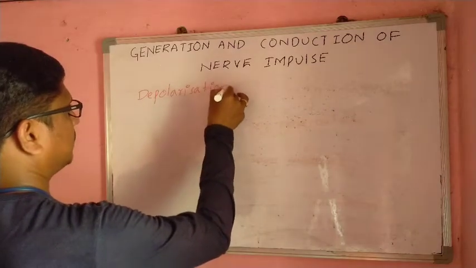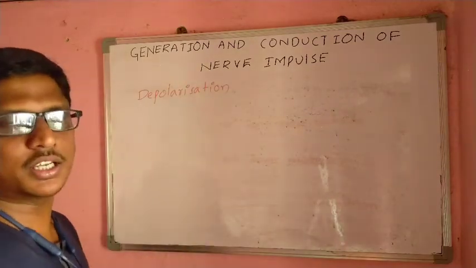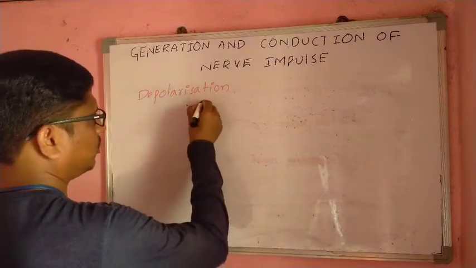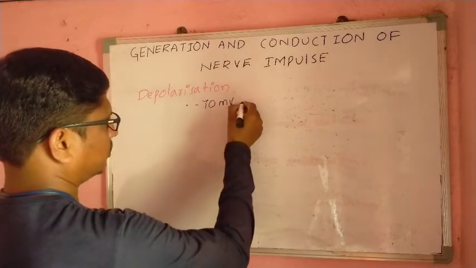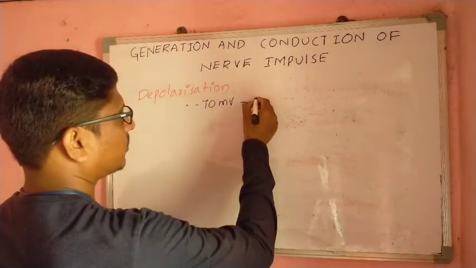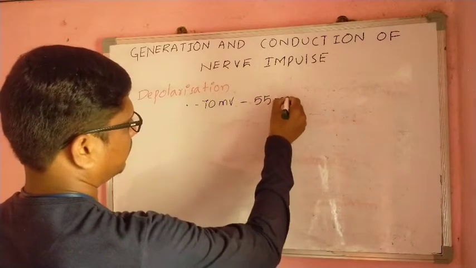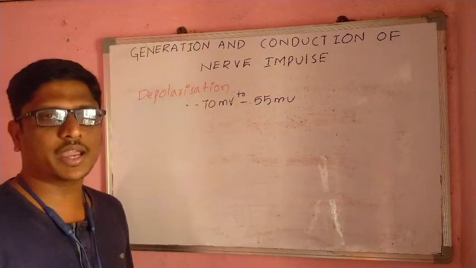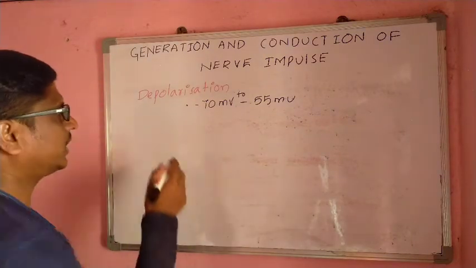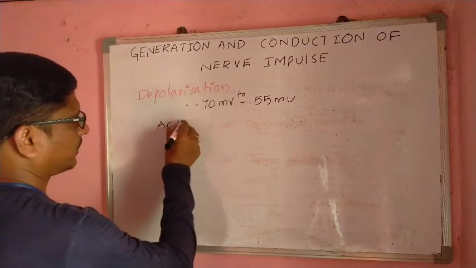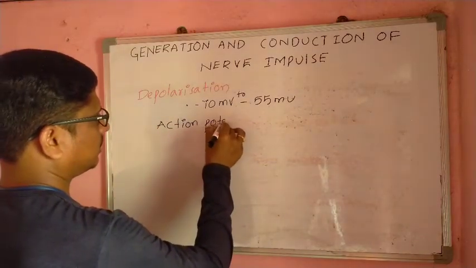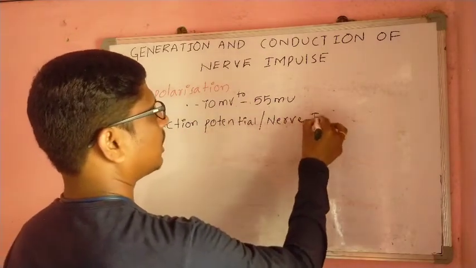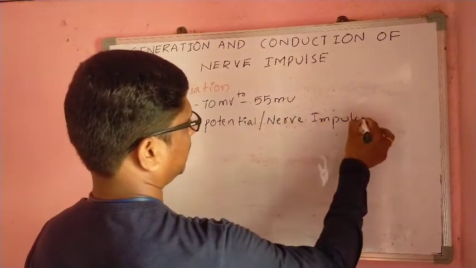Depolarization. See, in the resting nerve fiber, the neuron charge is minus 70 millivolts. When it reaches minus 55 millivolts, action potential or nerve impulse is generated.